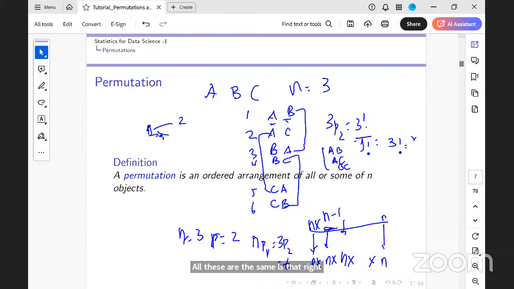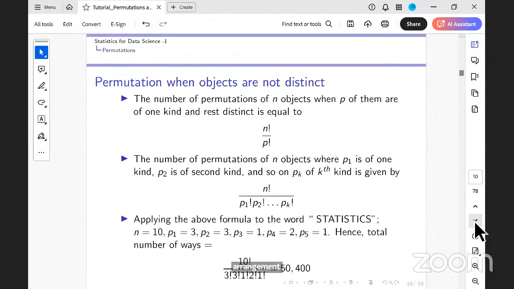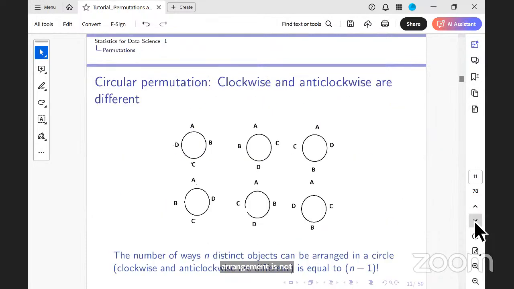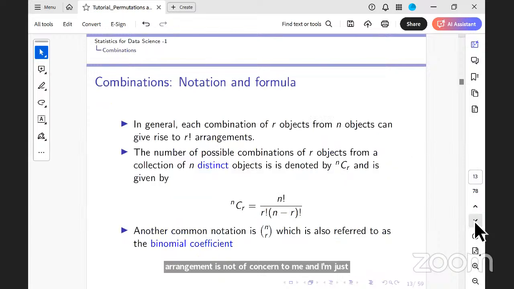So if the arrangement is not of concern to me, and I'm just looking at what is called a combination, then the number of possible combinations of R objects from n distinct objects is n factorial by R factorial into (n minus R) factorial, which is the NPR divided by R factorial.